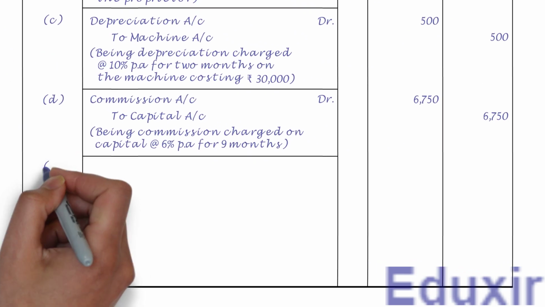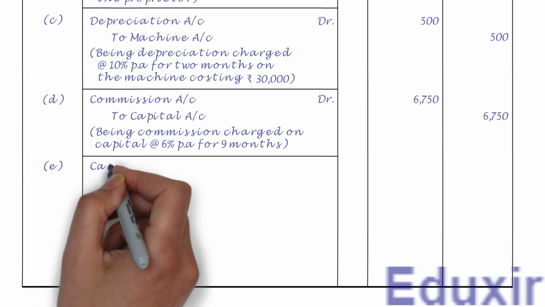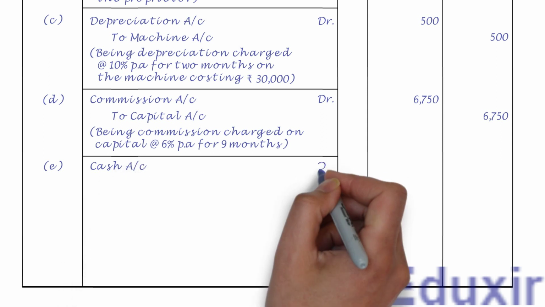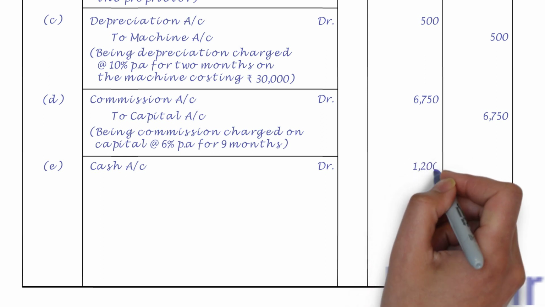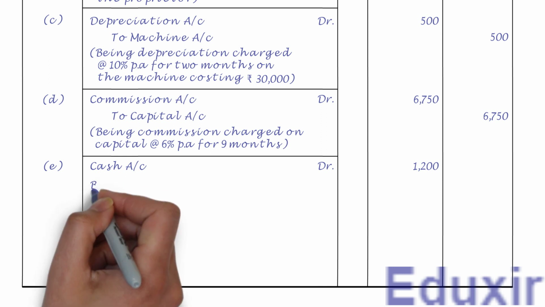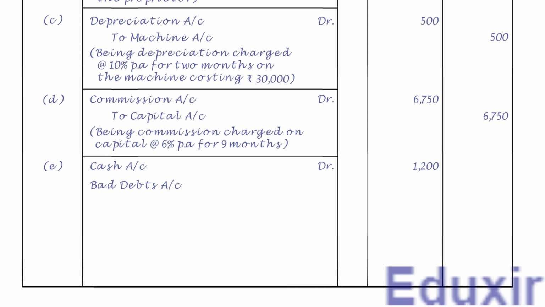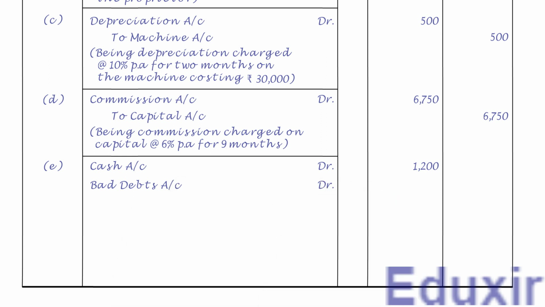Let us first write the transaction number in the date column. Let us now record the cash account as the debit entry. Let us also write the text DR to indicate that this is a debit entry. Let us also write the debit amount of 1200 rupees in the debit amount column. Let us now record the bad debts account as the other debit entry. Let us then record the text DR to indicate that this is also a debit entry. Let us then record the debit amount of 800 rupees into the debit amount column.